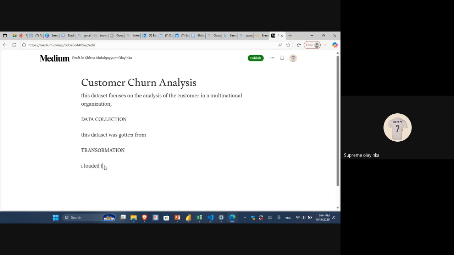I loaded the data set in CSV file into Excel workbook, and I changed it to Excel workbook. That's the first step. So you can just add a bullet here.